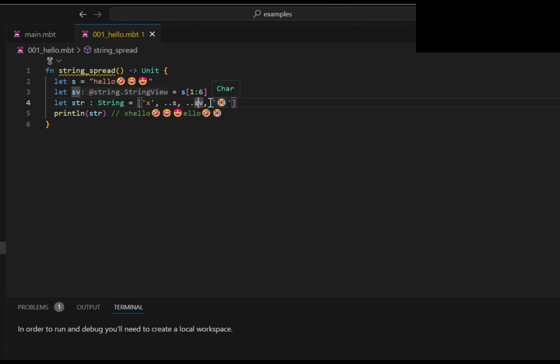This allows us to easily construct strings through array-like operations. Since the implementation compiles to a string builder, it's also highly efficient. You can test this by running the main function, and the result should display the string with emojis handled correctly.